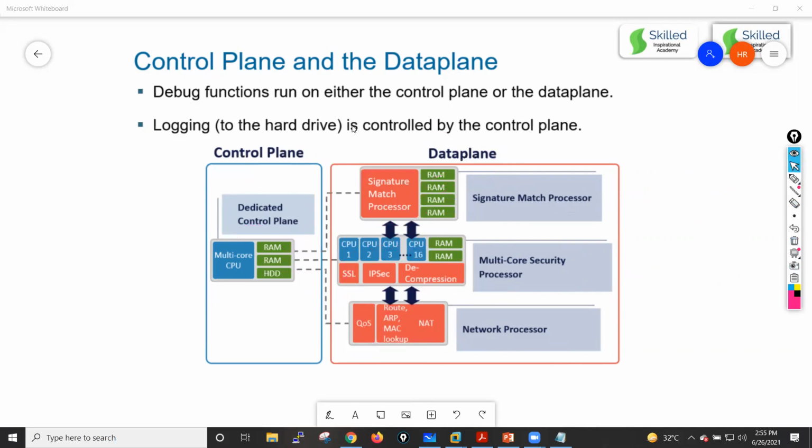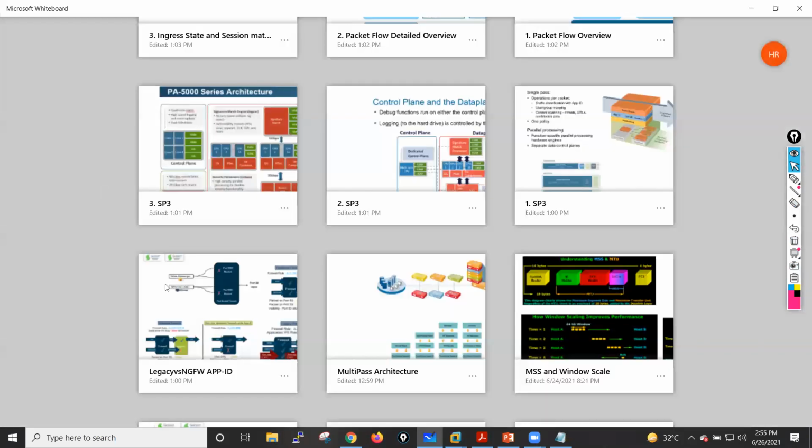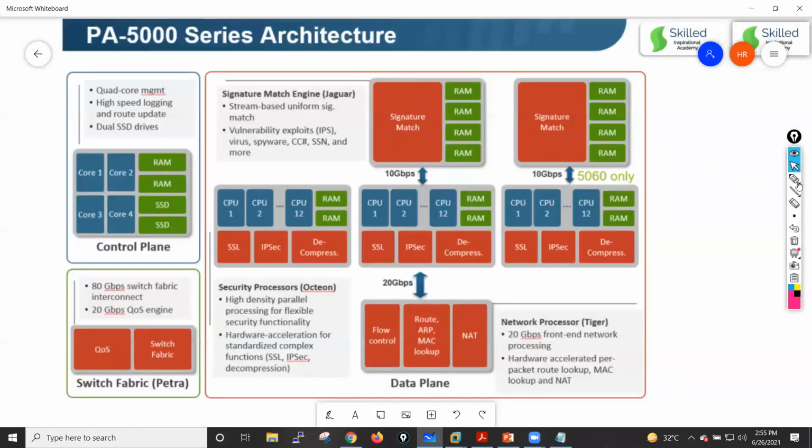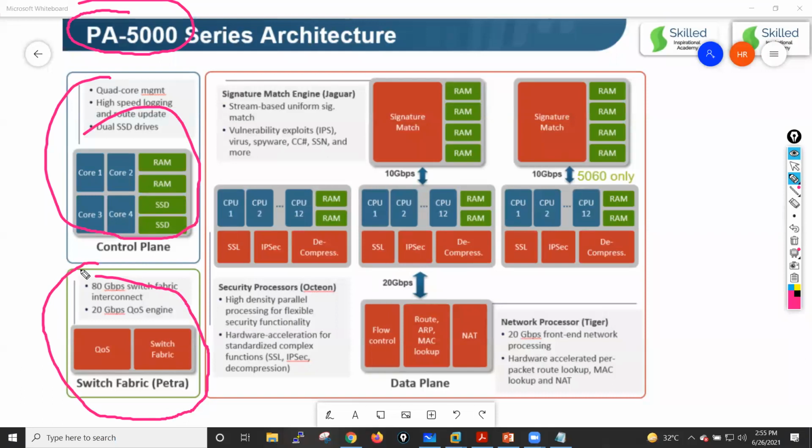Okay. Now let me also tell you one more architecture of the Palo Alto 500 series device. So let me just open this. If you see this, this is the actual architecture of your Palo Alto 500 series devices, guys, where you will have a control plane and you will also have a dedicated switch fabric which can take care of your switching.